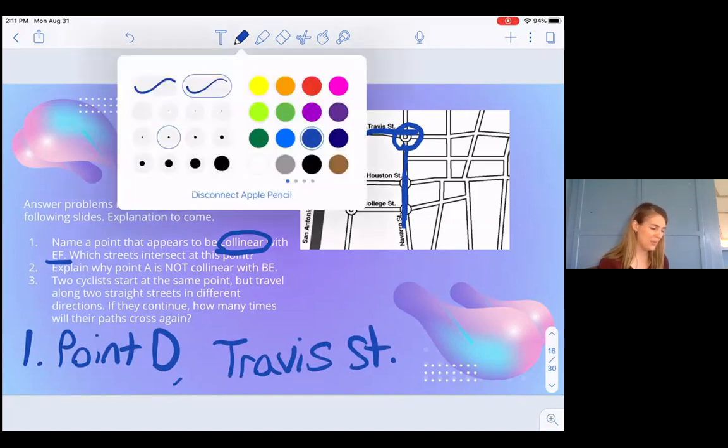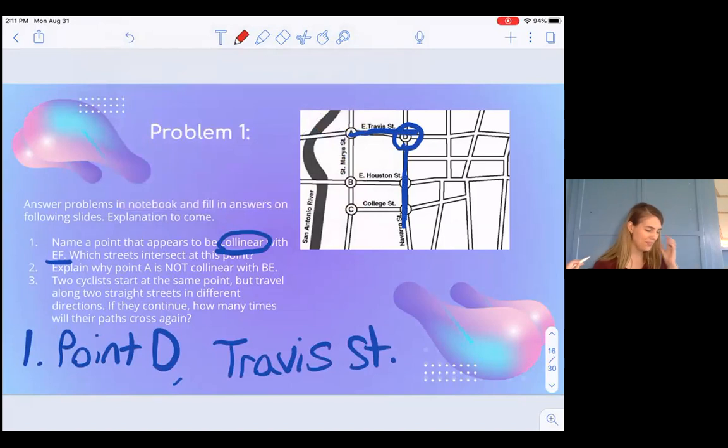But looking at the next question, it says explain why point A is not collinear with BE. I've covered it up, but BE is this one down here. I've run out of space.